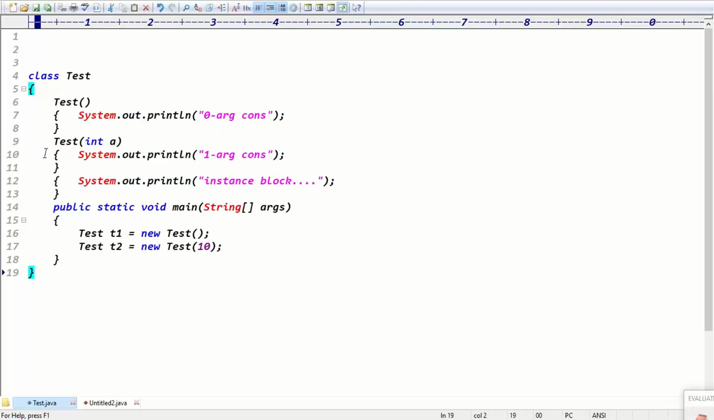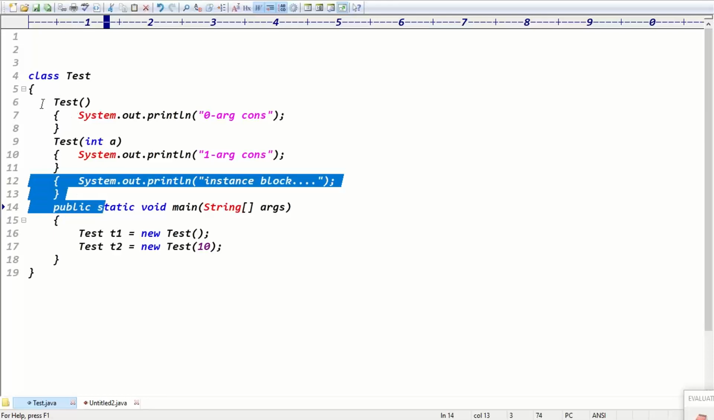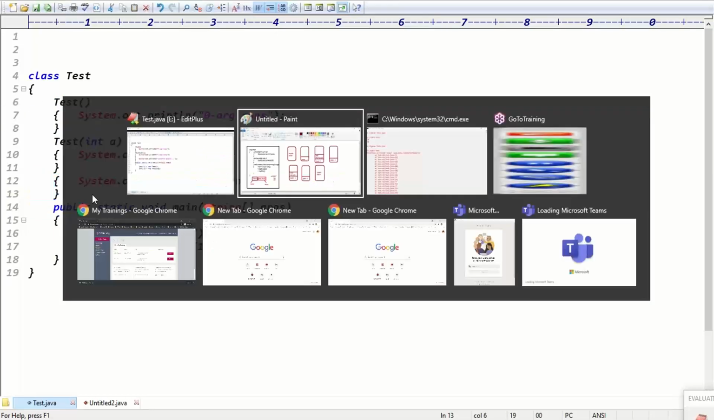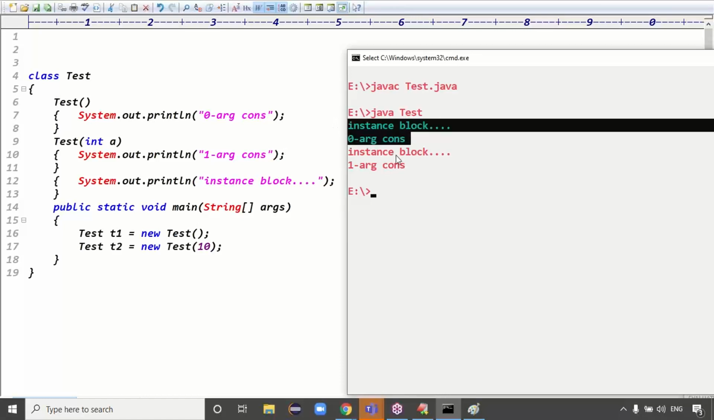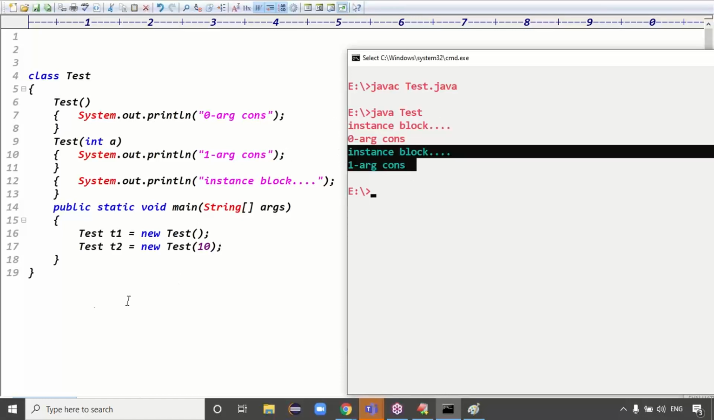Instance block, zero argument constructor. Again instance block, and then one argument constructor. Exactly. Instance block with the zero argument constructor, instance block with the one argument constructor, right? Because I said the instance block is specific, common for all objects. For every object, the instance block executes.